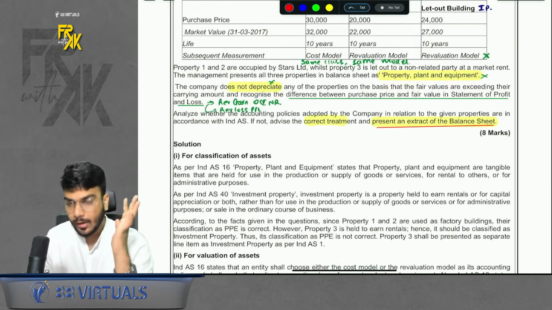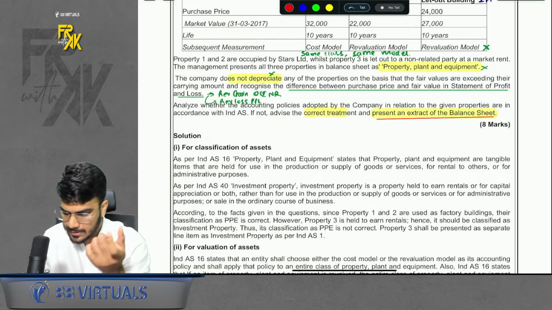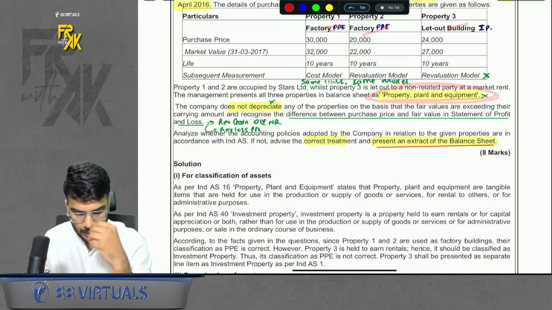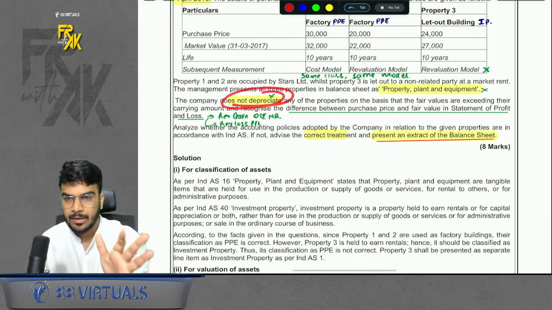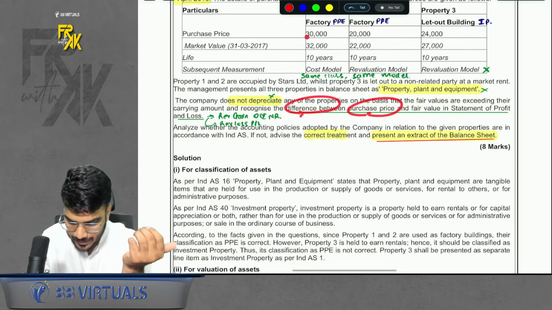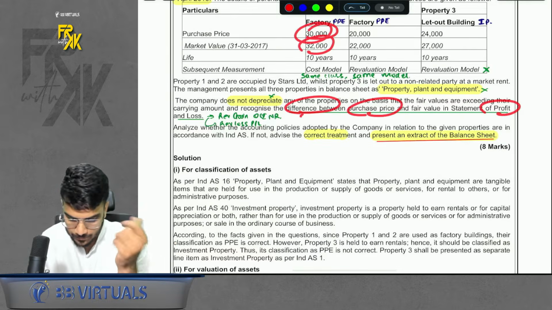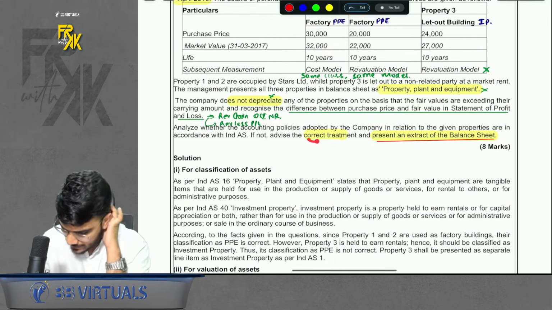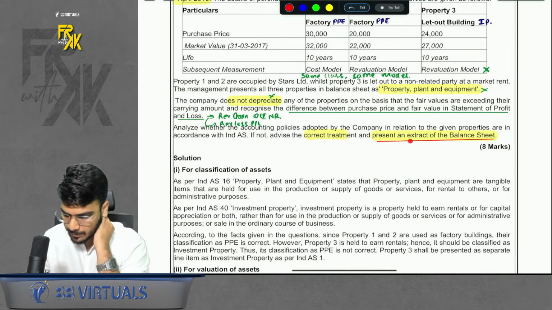Then, the company has presented all 3 properties as PP. Mistake. Only 2 are PP, 1 is IP. The company is not depreciating. Again a mistake. You have to depreciate. Then they are saying that the difference between purchase price and market value is transferred to P&L. Wrong. It should be transferred to OCI. One more mistake. Now they're asking us for advice to correct it and prepare a balance sheet extract.